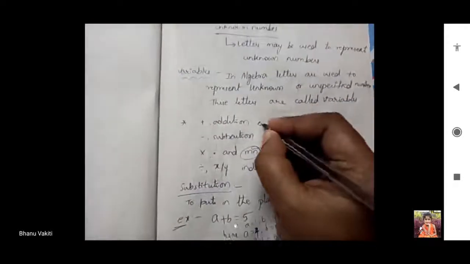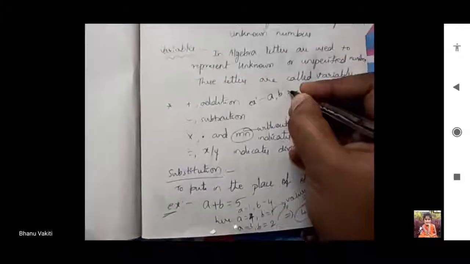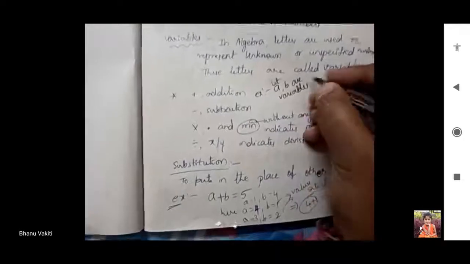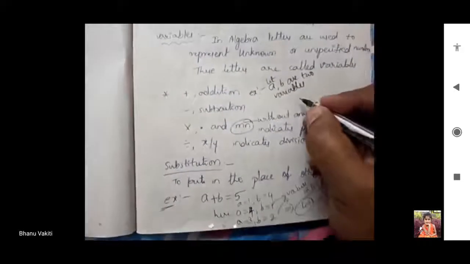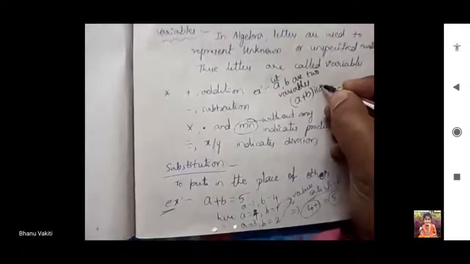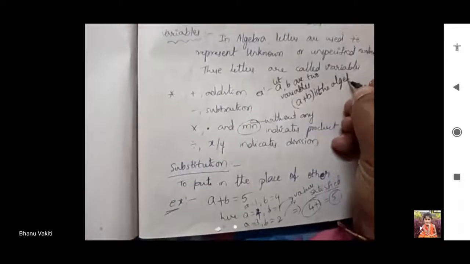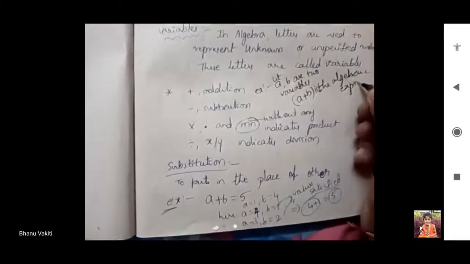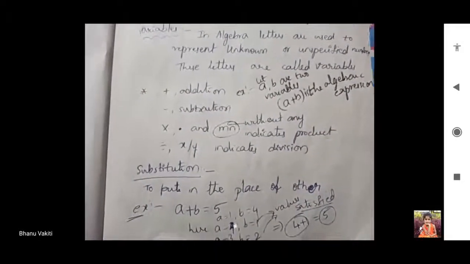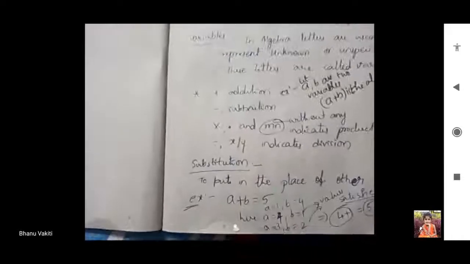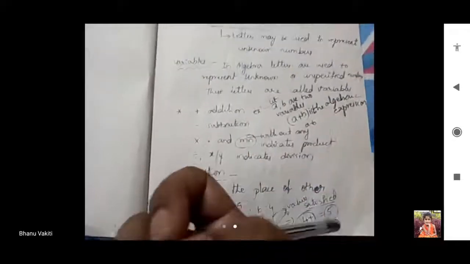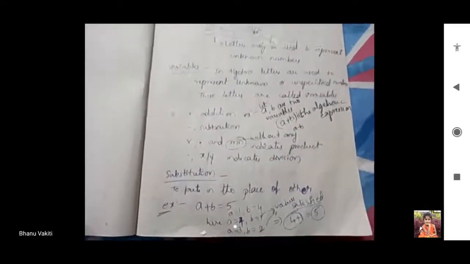For example, let a, b be two different variables. So a plus b is the algebraic expression. We can call a plus b an algebraic expression. Here a and b are two different variables. For subtraction, we use the minus symbol. Here a minus b is the algebraic expression, and this is the difference between the two variables.